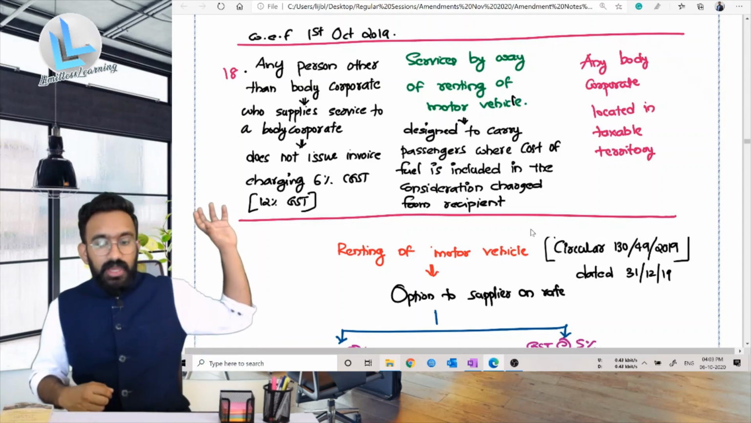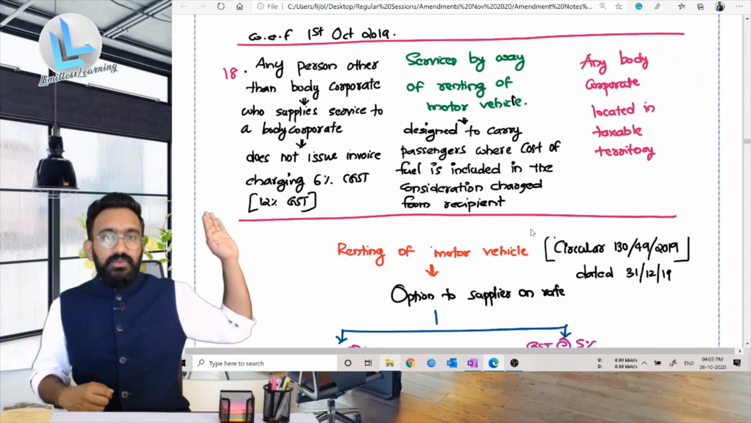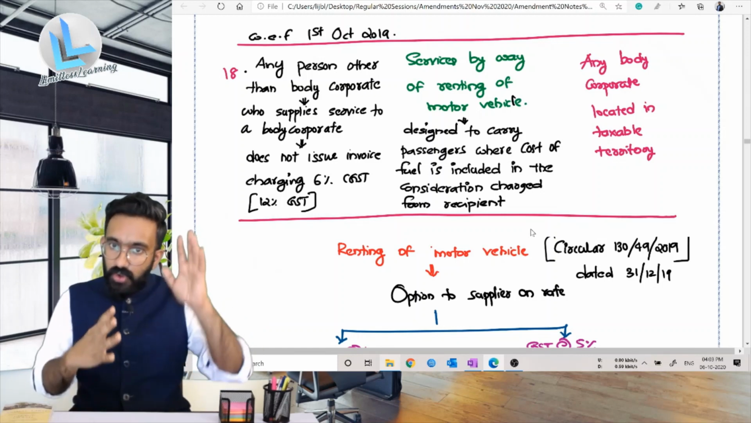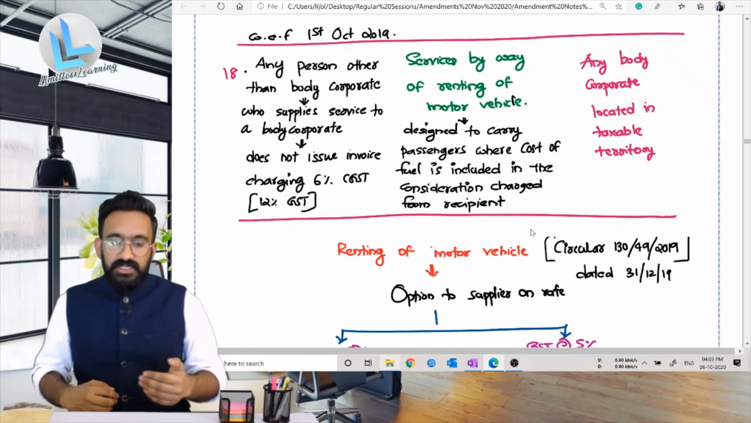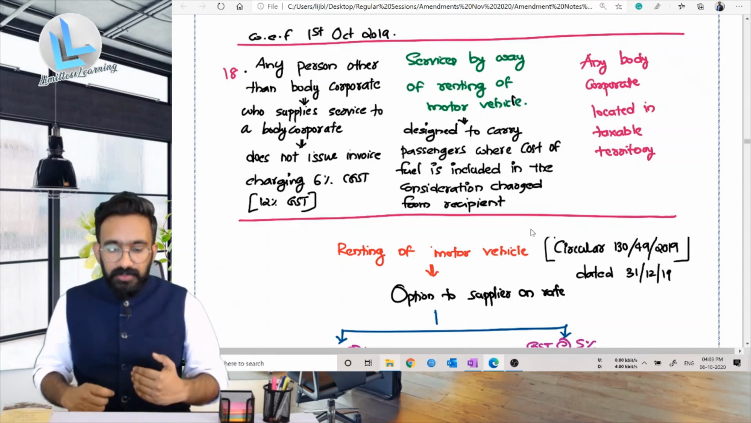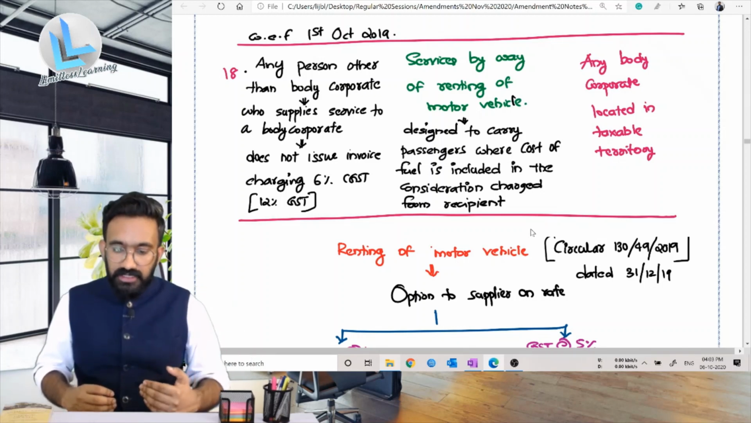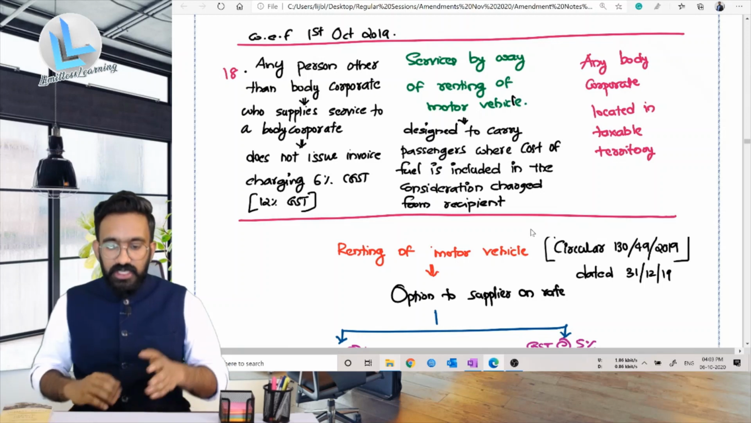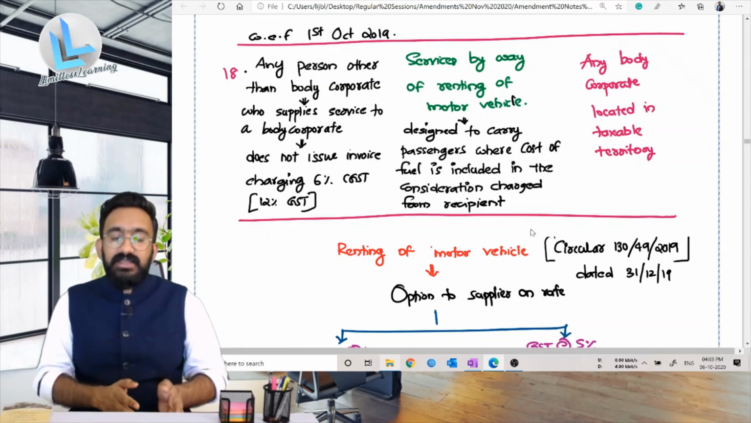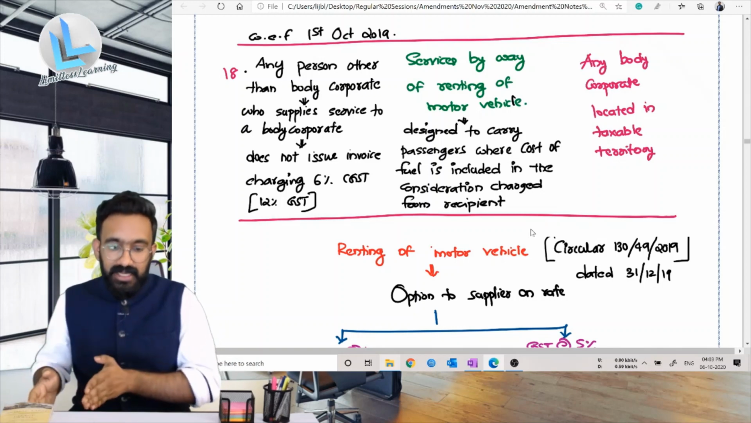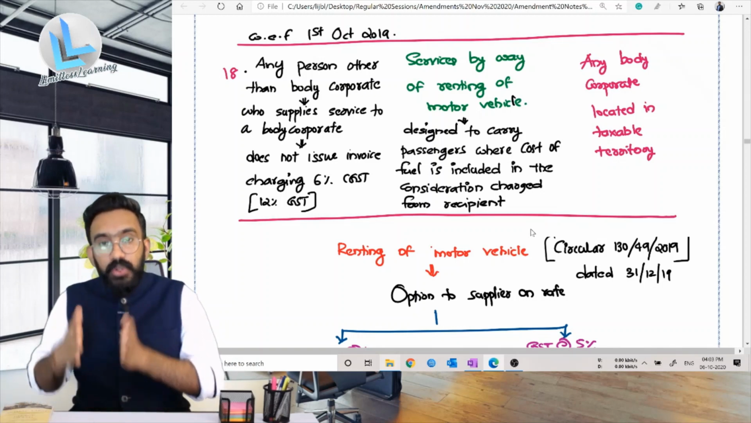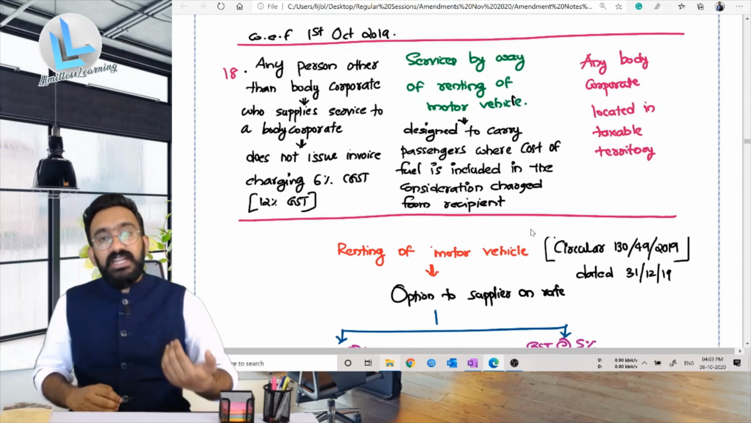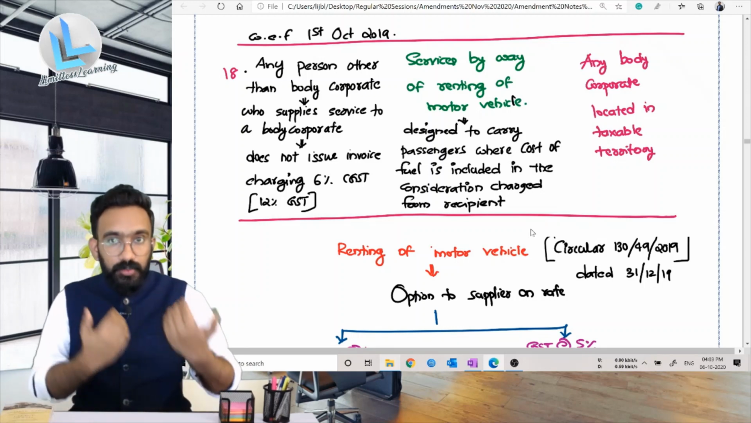So they said you have to look at, on the first column I have given who's the supplier. On the second column, what is the nature of service, and third column, who's the recipient. This is the order in which all these notes are being written. Supplier is any person other than body corporate who supplies services to a body corporate and does not issue invoices charging 6% CGST, which means 12% GST. So this is a person other than body corporate. Supplier is a non-body corporate supplier who's providing services to a body corporate. So a company is on the recipient end and who is supplying a person other than a company.